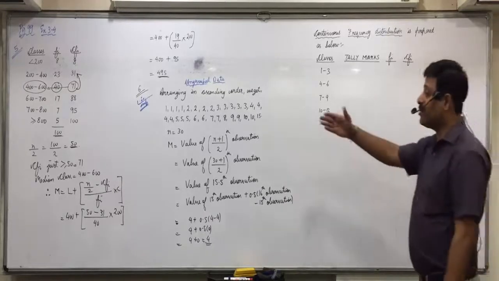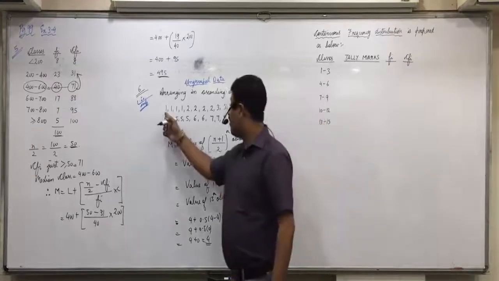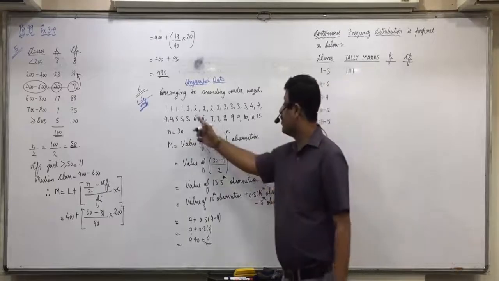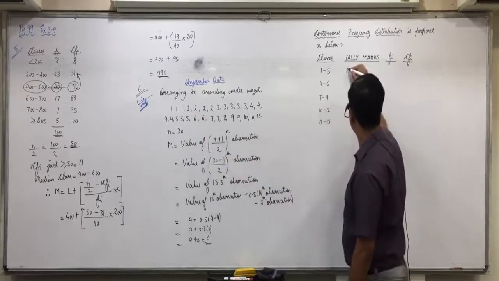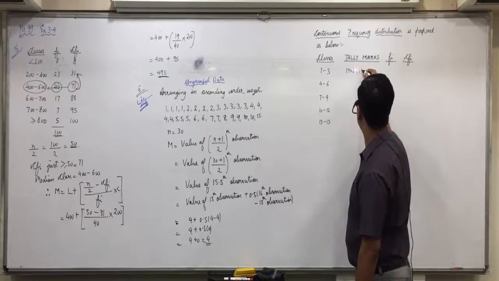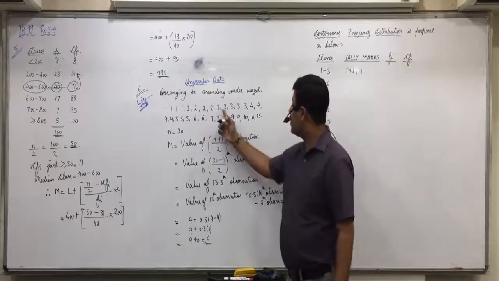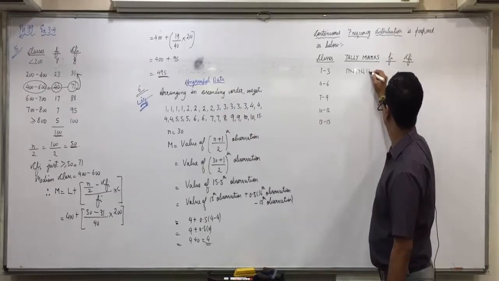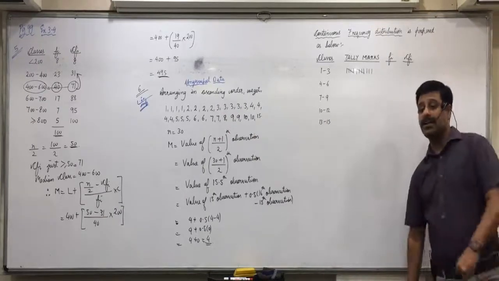Now tally marks we will do from this ascending order. It's very easy. 1, 1, 1, 1 will all come in the first class. 2, 2, 2, 2. 3, 3, 3, 3, 3, 5 times. Is everyone clear with this?